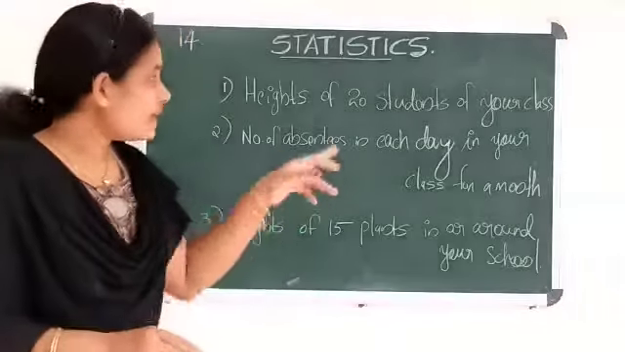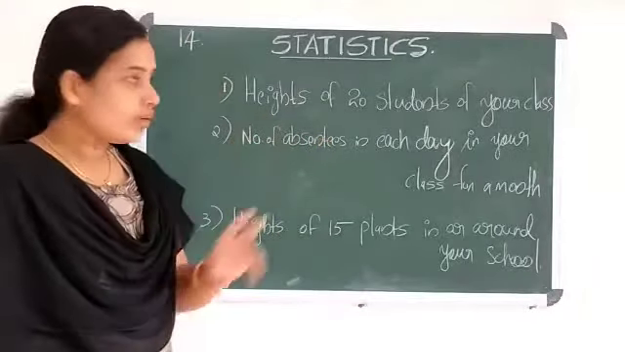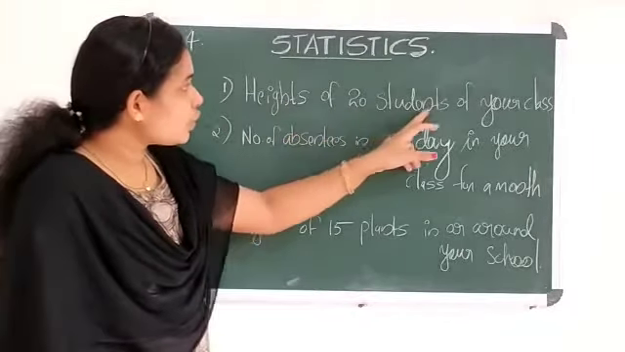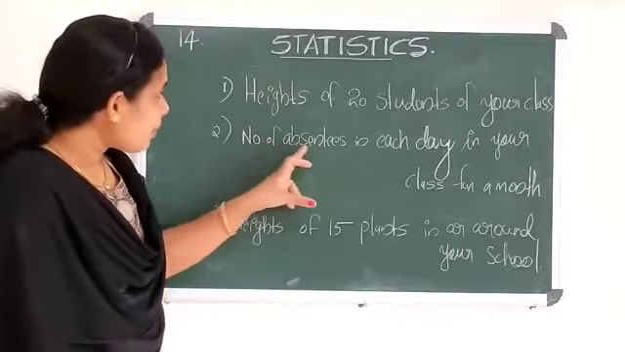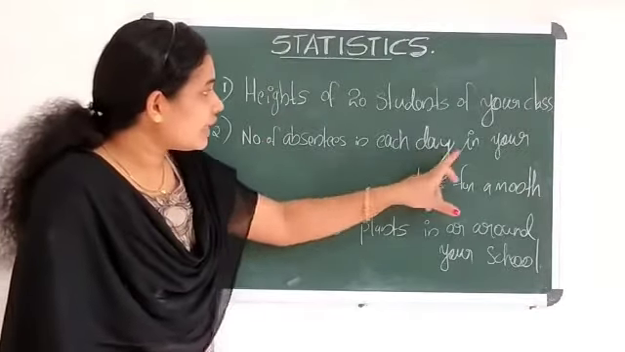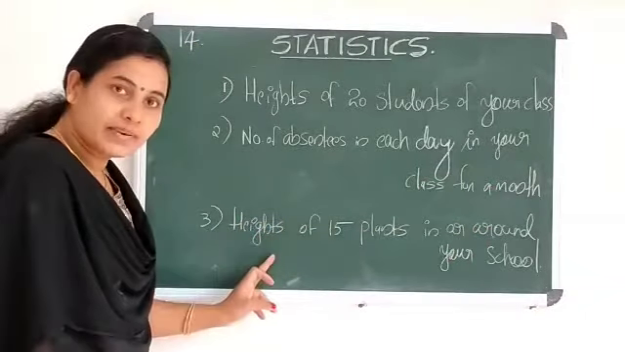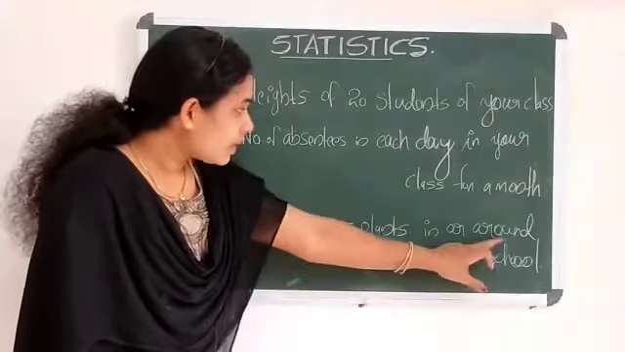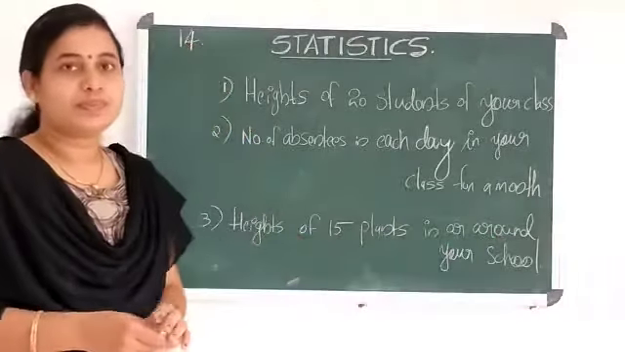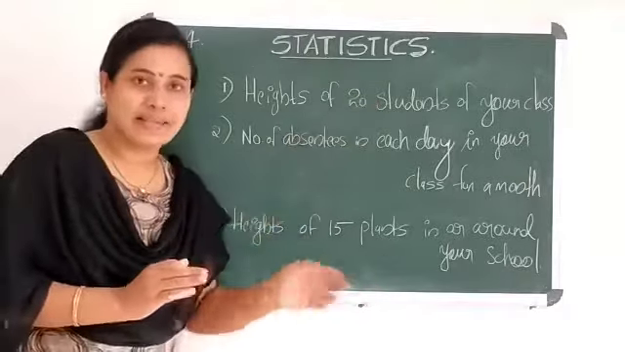Okay, now consider these three tasks. You want to find out the heights of 20 students of your class. The next task, the number of absentees each day in your class for a month. The third one, heights of 15 plants in or around your school. We want to collect the information on the basis of these three.